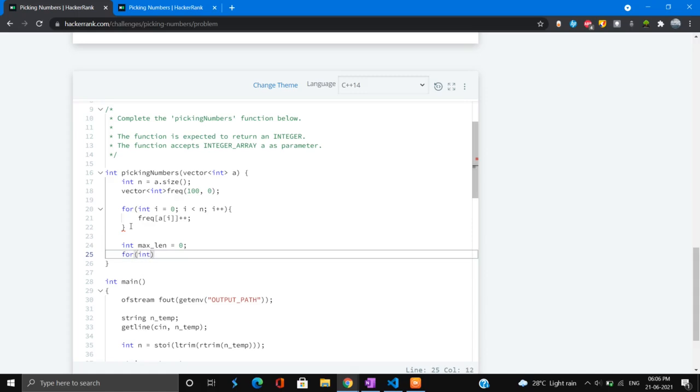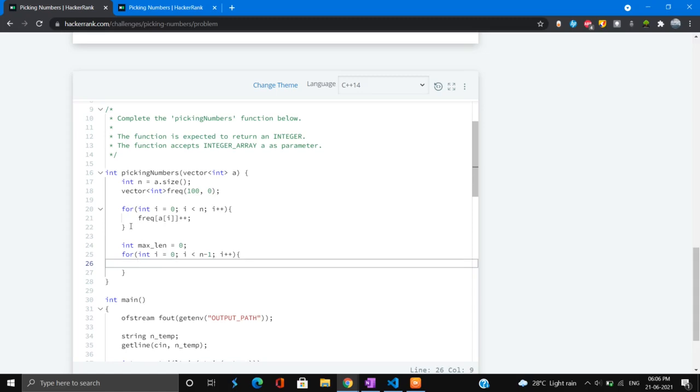For int I is equal to 0, I is less than n minus 1, I plus plus. So we are keeping max len is equal to max of max len comma frequency of I plus frequency of I plus 1.